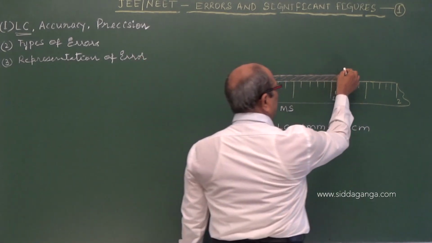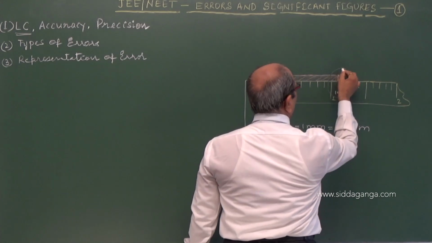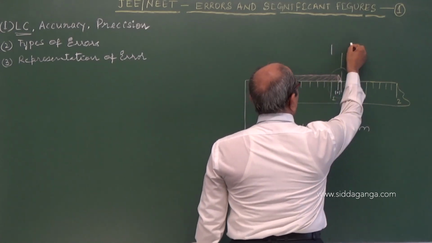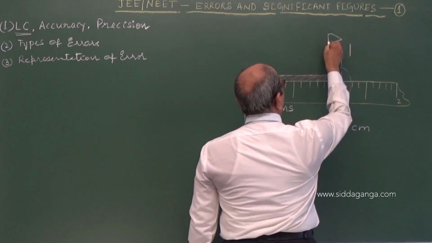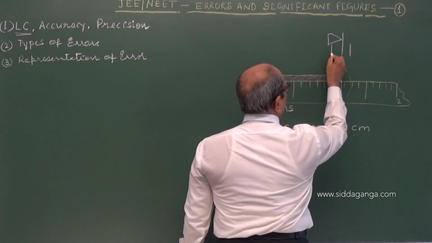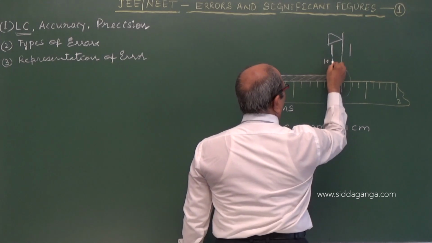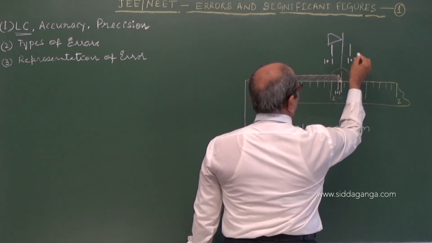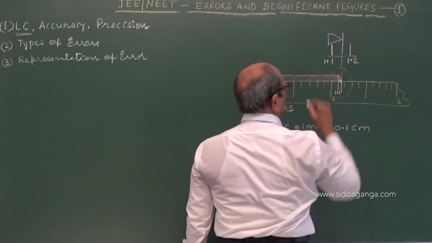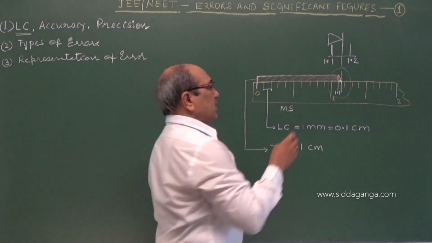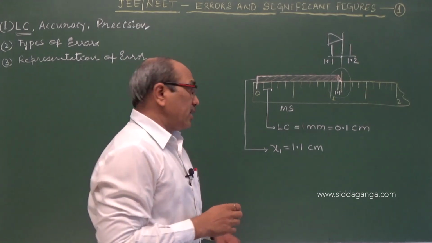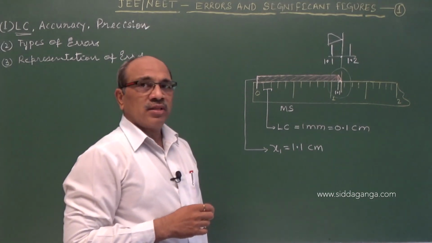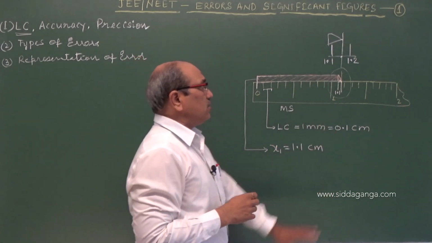If I enlarge it, there are two marks, 1.1 and the next 1.2, and the pencil end lies in between, within 1 millimeter. But exactly what this value is, is not known to us. We can measure only up to 1.1, so there will be some error.